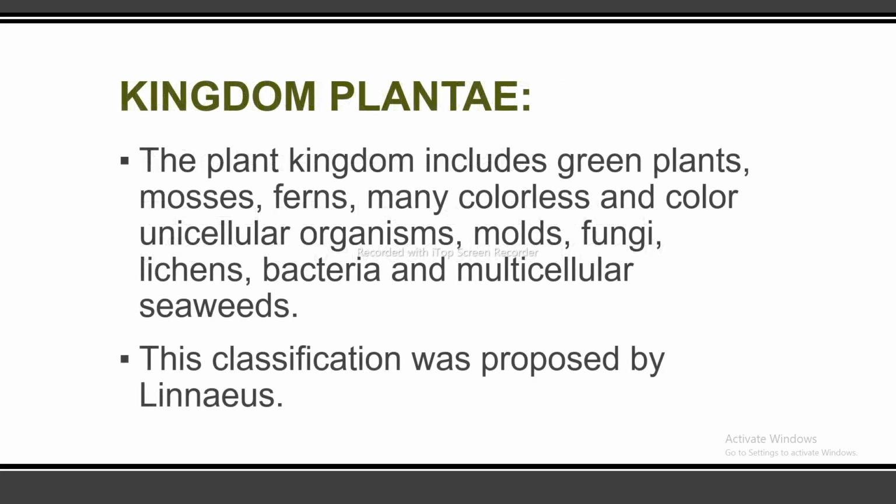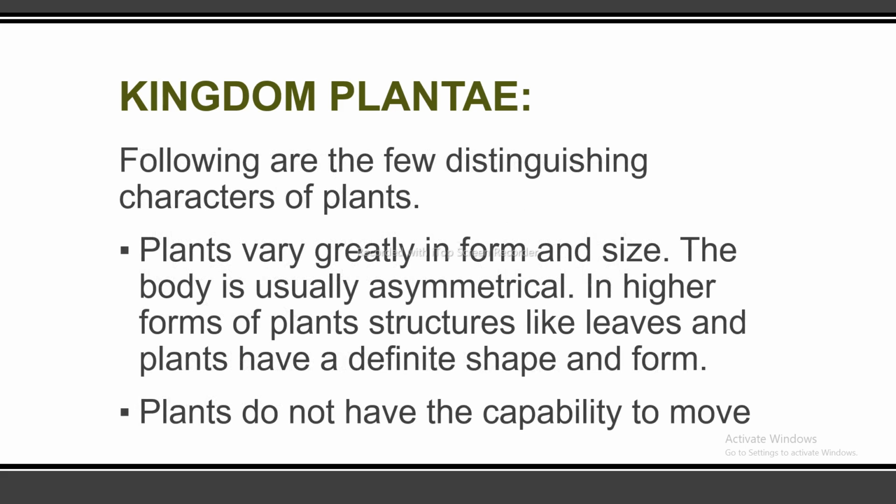Next, I am going to discuss the kingdom Plantae. The plant kingdom includes green plants, mosses, ferns, many colorless and colored unicellular organisms, molds, fungi, lichens, bacteria, and multicellular seaweeds. This classification was proposed by Linnaeus. Following are a few distinguishing characters of plants.